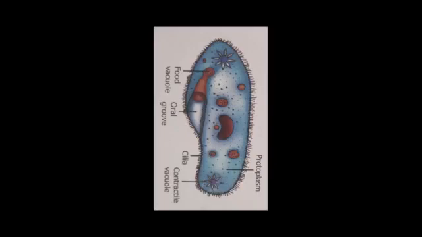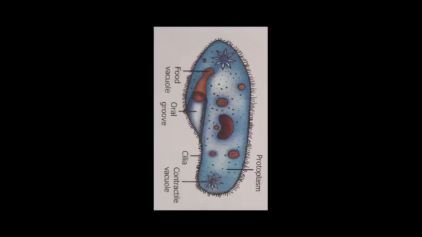As you are looking here, the paramecium has hair-like structures known as cilia, and through these cilia they move like the oars of a boat.